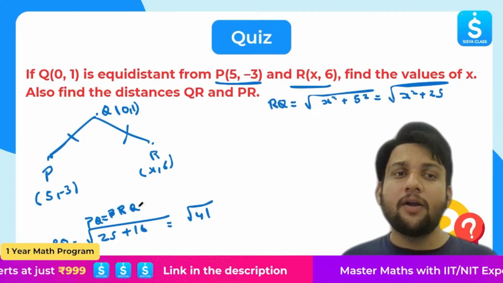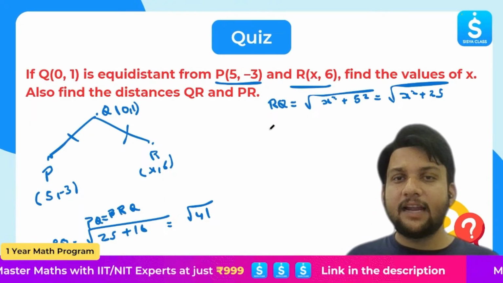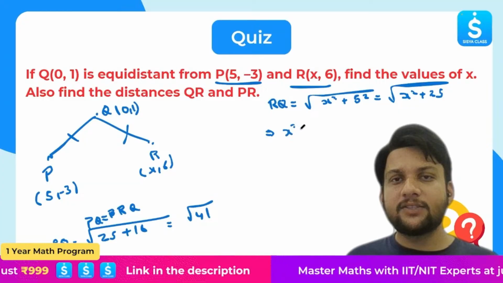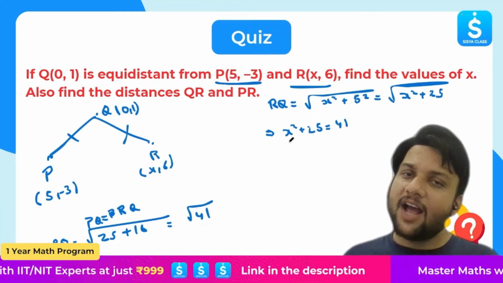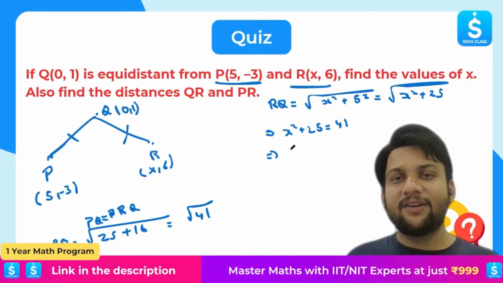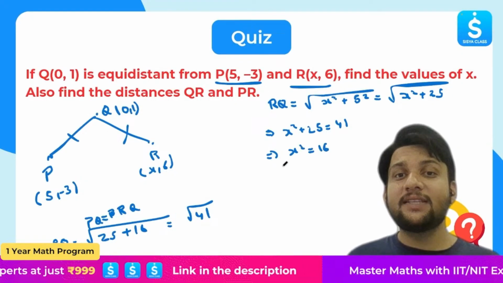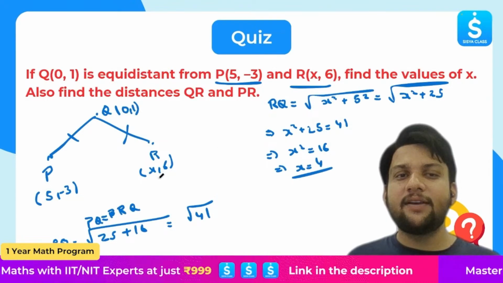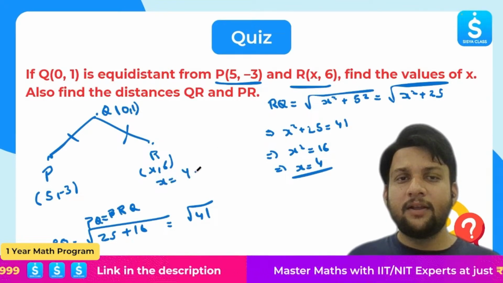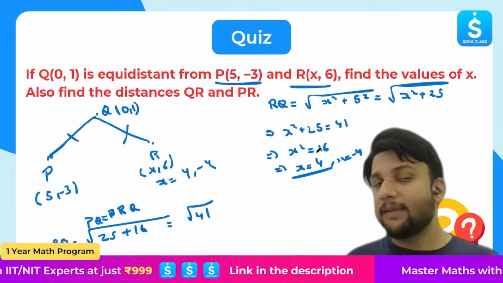Clear? Now, if PQ is equals to RQ, that means PQ square should be equals to RQ square. That means I can write x square plus 25 is equals to 41. Now it is very easy. What is 41 minus 25? It is 16. If x square is 16, that is x equals to 4. So what is the point? x is equals to 4 comma minus 4. Why? Because x is minus 4 as well. Minus 4 whole square is also 16.